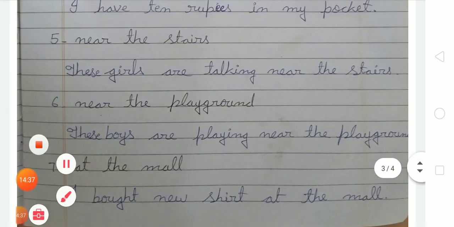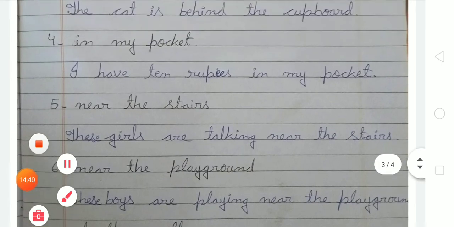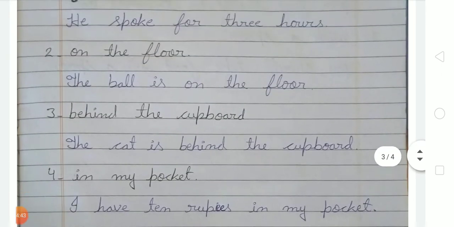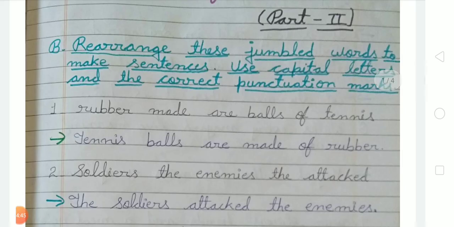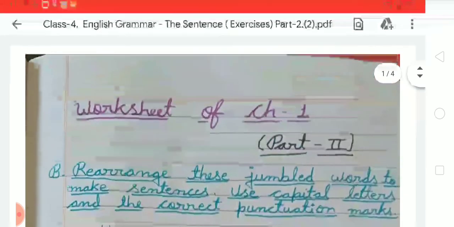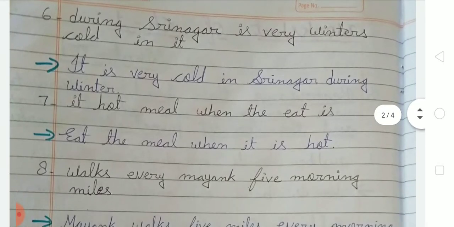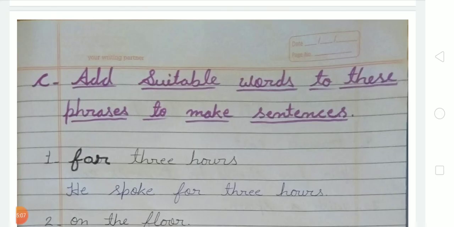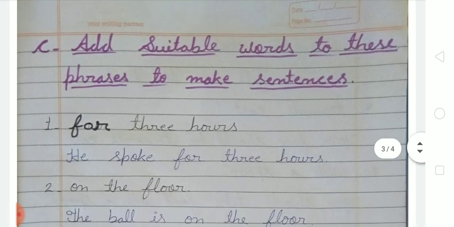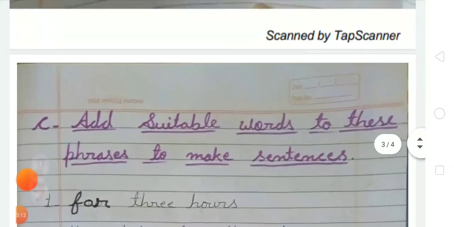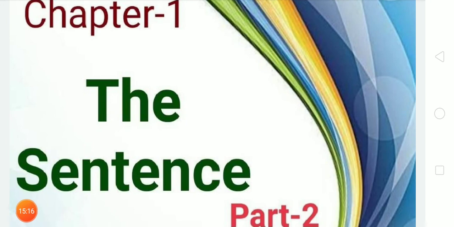Okay dear student, I hope you all understood how we write these given exercises in the notebook with good handwriting. Firstly you have to write exercise B and after that exercise C. In exercise B, we have to rearrange the jumbled words to make sentences, using capital letters and the correct punctuation marks. Next is exercise C, where we add suitable words to the phrases to make sentences. We have already completed that.